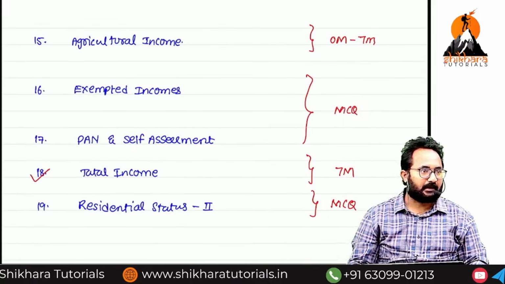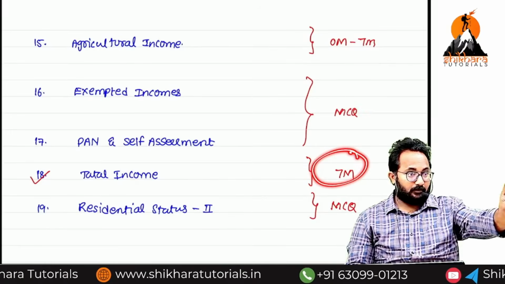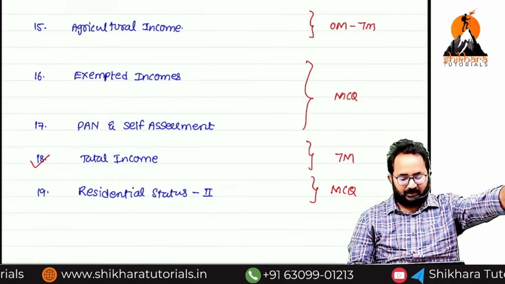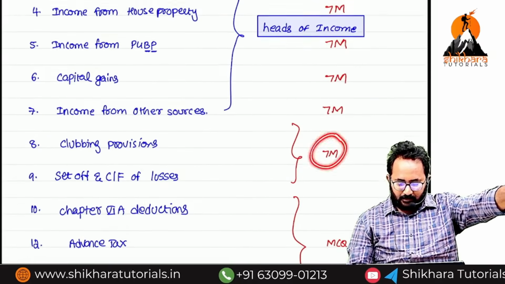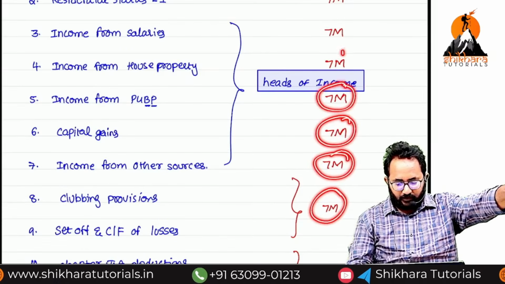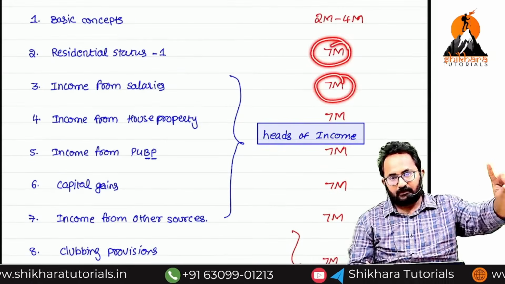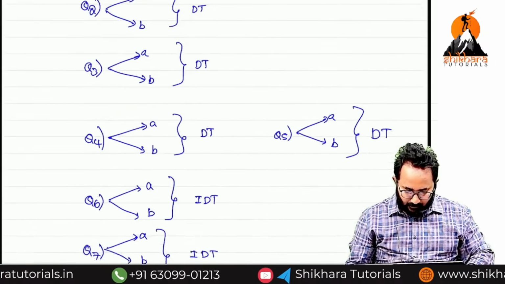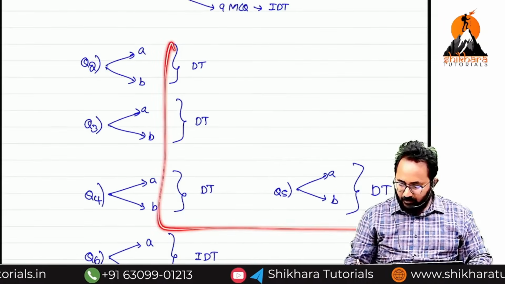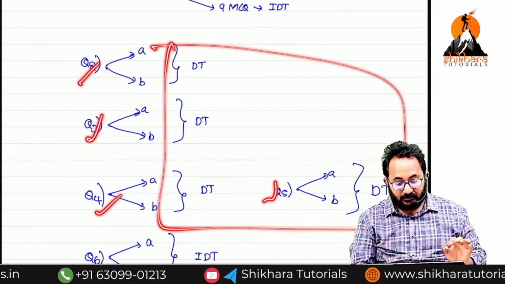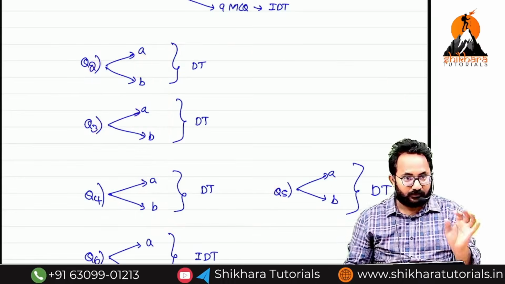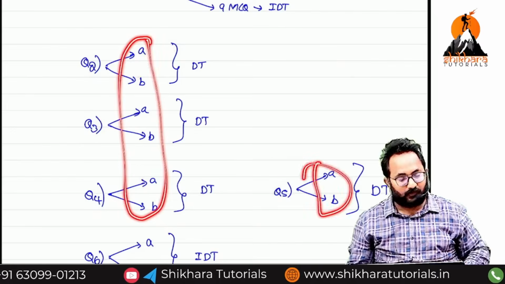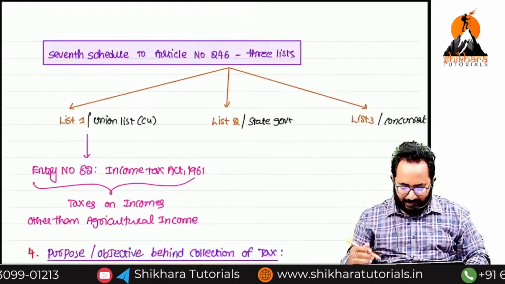Please check this screen, all of you. Total income, 1 question, 7 marks. How many questions do we have in our direct tax? 4 questions for 14 marks means 8 questions of 7 marks. In direct taxation, how many 7 mark questions can we get? 8. I will show those 8 questions also.